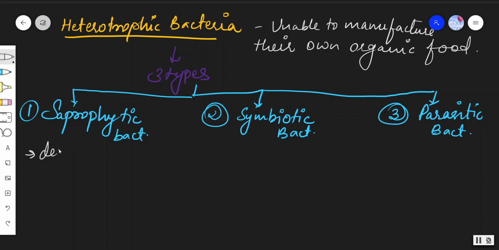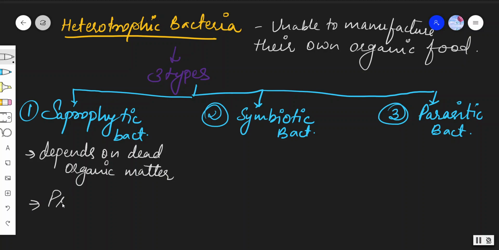Saprophytic bacteria depend on dead organic matter for their nutrition. An example of this is Pseudomonas. Clear? Next comes the symbiotic bacteria.